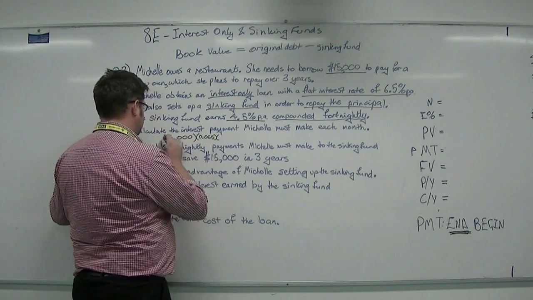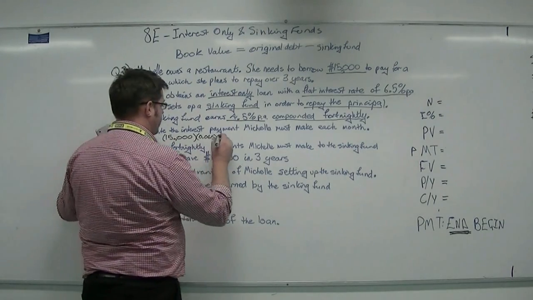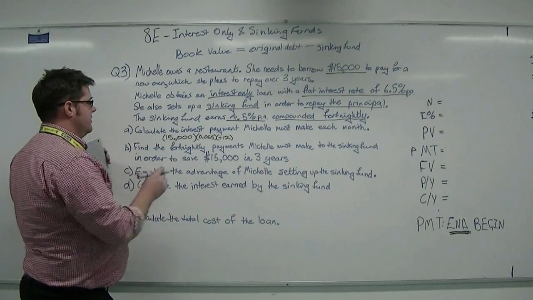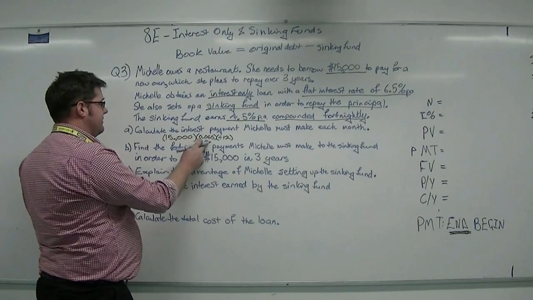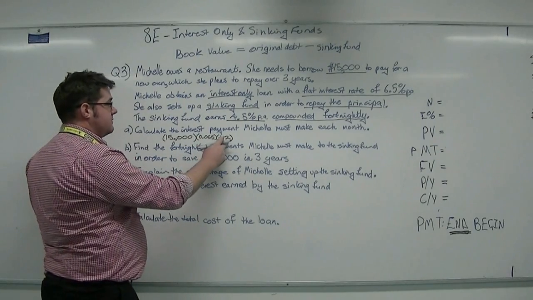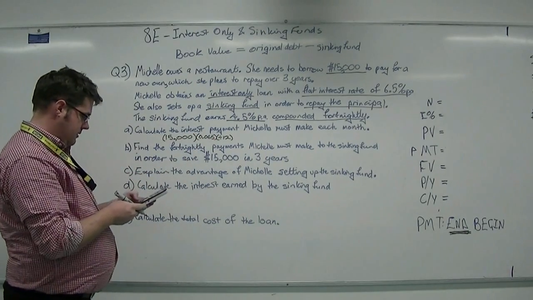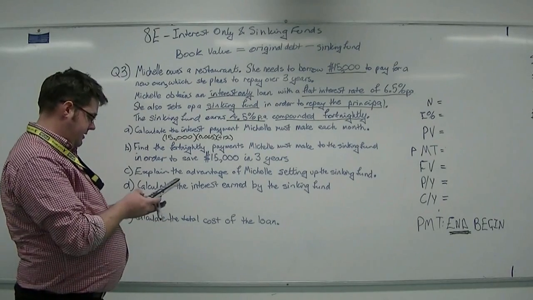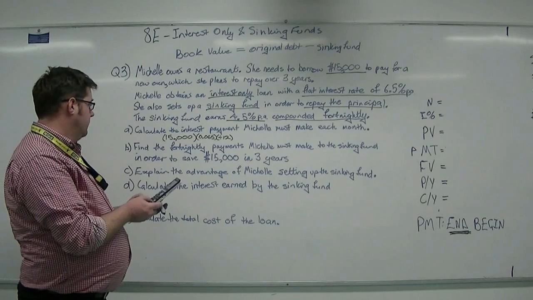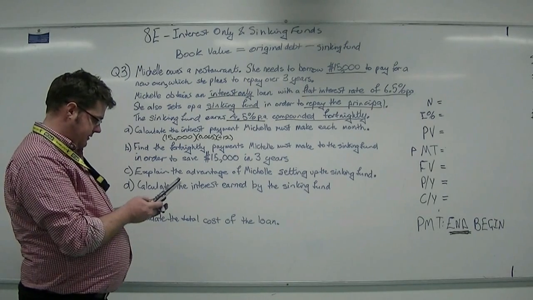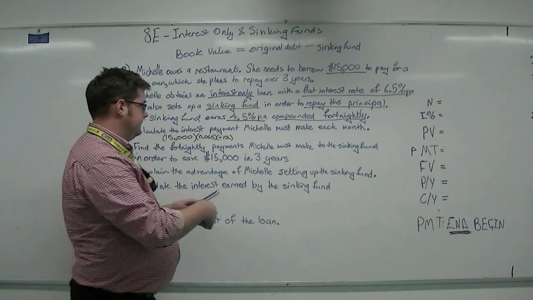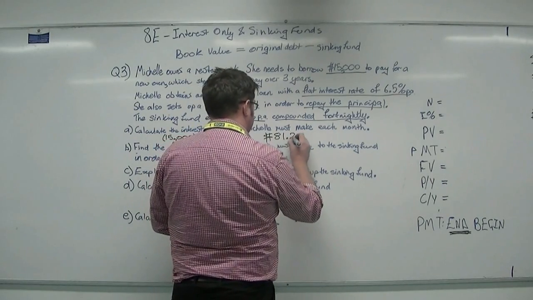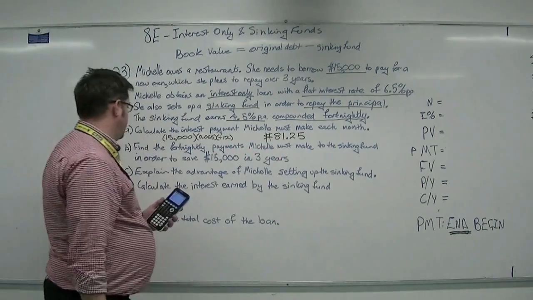Put that in brackets. And we're now going to divide that by 12 because we're looking at each month. So multiplying by 0.065 will give us the total interest over the year. Dividing that by 12 will give us the interest component per month. So we just use our calculator in normal mode. So it's 15,123 multiplied by 0.065 divided by 12 equals $81.25. There we go.